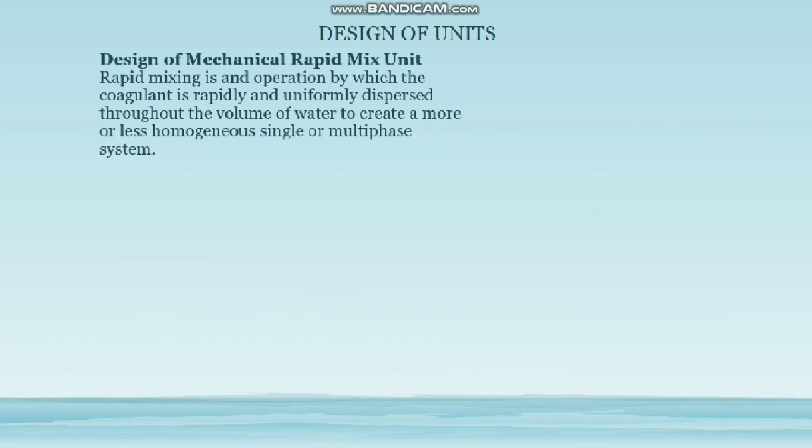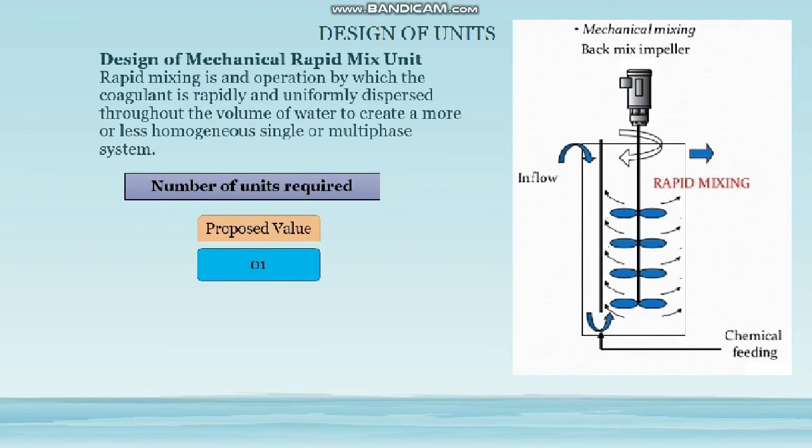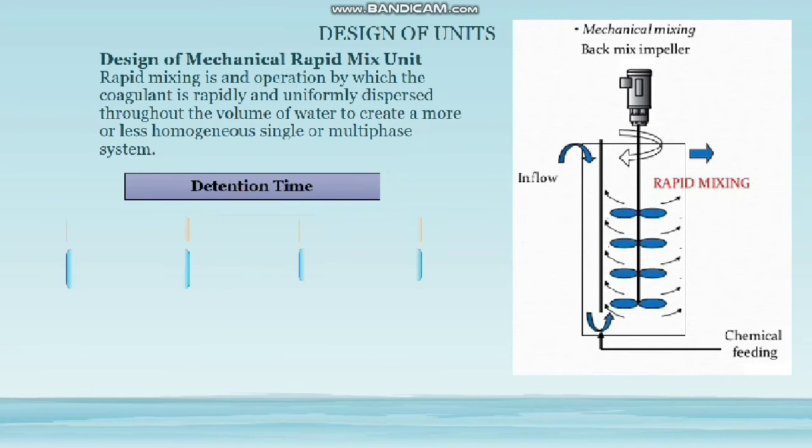Mechanical rapid mix unit. Rapid mixing is the operation by which coagulant is rapidly and uniformly dispersed throughout the volume of water, creating a more or less homogeneous single phase and multi-phase system. This is the diagram of the proposed rapid mixing unit. Number of units required for the treatment plant is 1, whose diameter is equal to 1.6 meter. Retention time of water is 30 seconds.